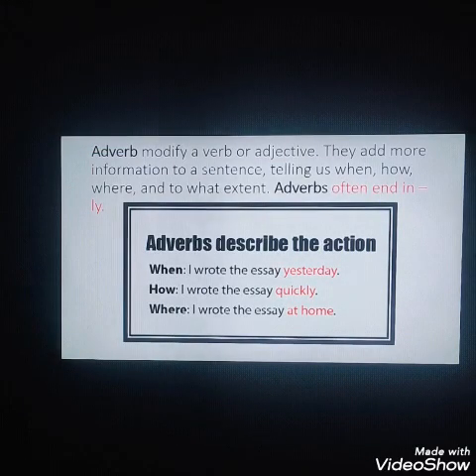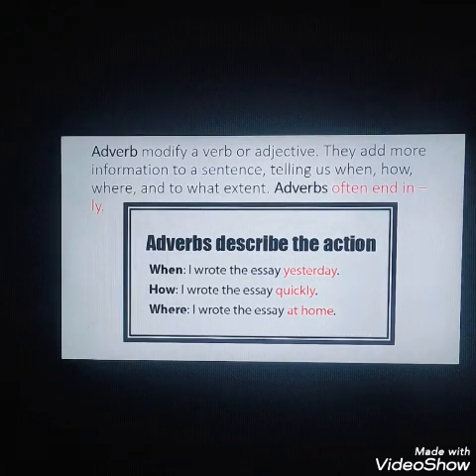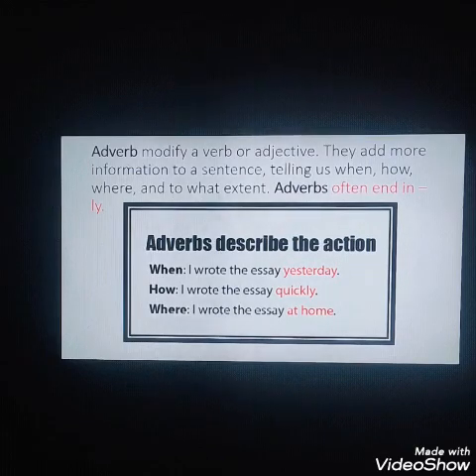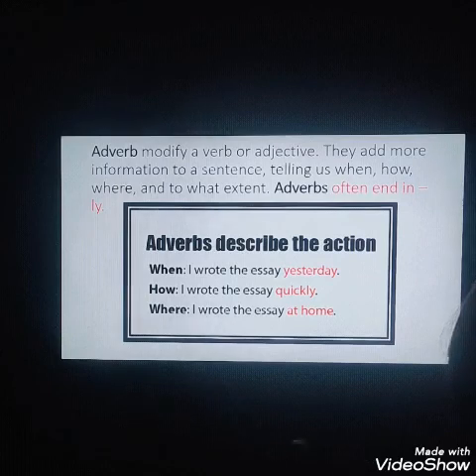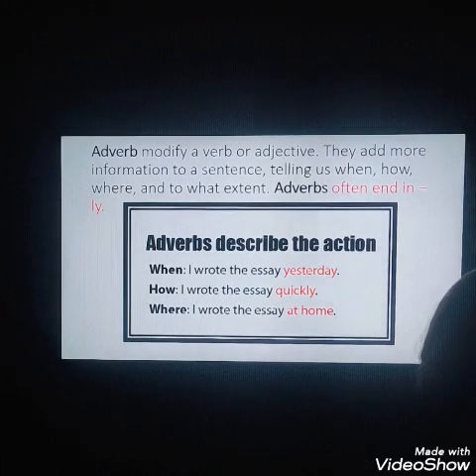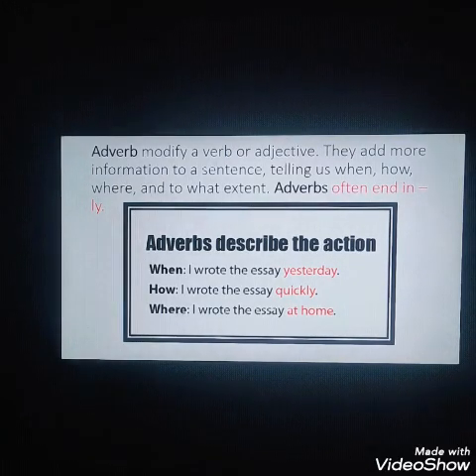Adverbs modify a verb or adjective. They add more information to a sentence, telling us when, how, where. Remember, adverbs tell us where the action has taken place or when it has taken place or how or to what extent. Adverbs often end in ly.